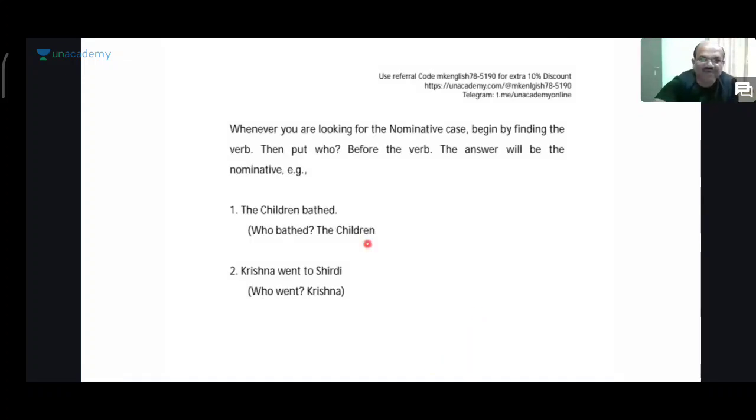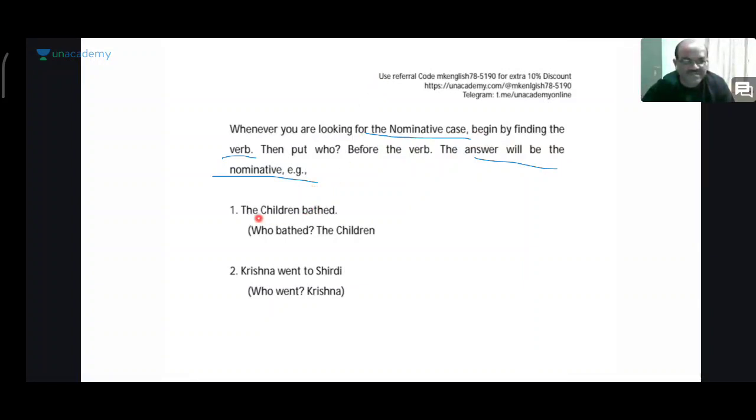Whenever you are looking for the nominative case, begin by finding the verb, then put who before the verb. The answer will be the nominative. Right? So if you want to observe the nominative case, you first have to begin by finding where the verb is placed.